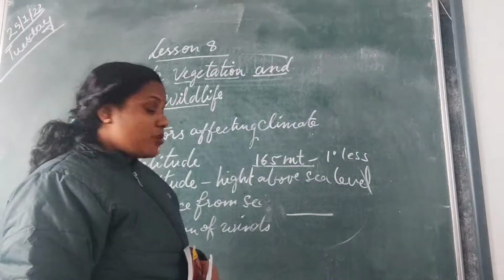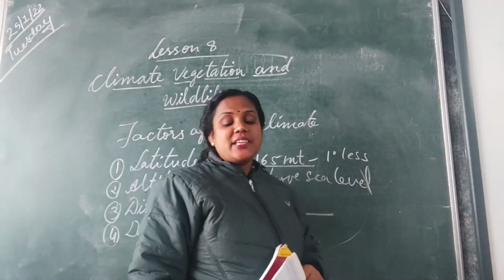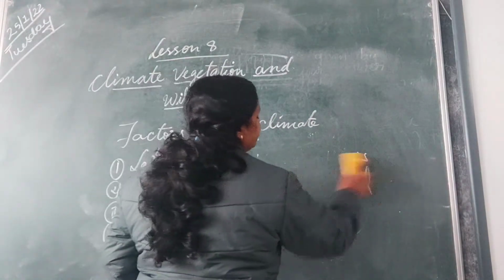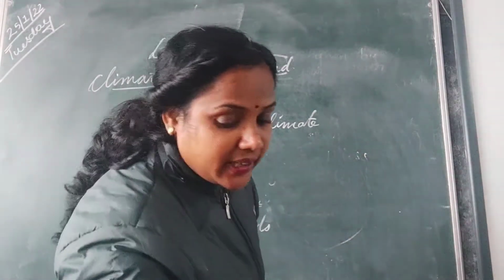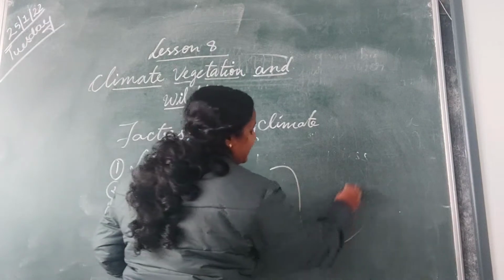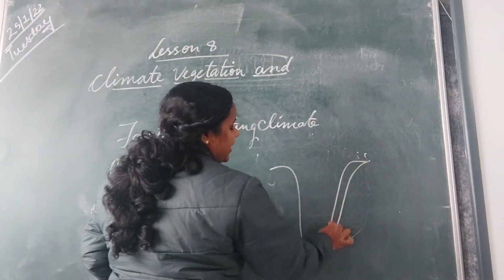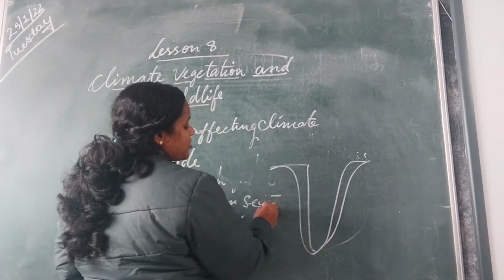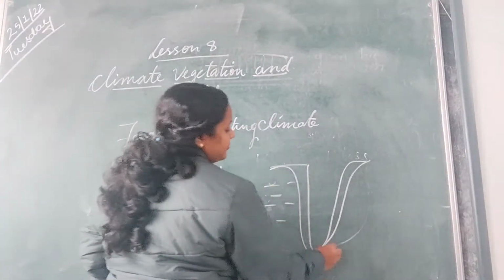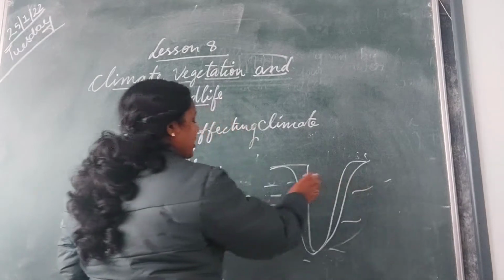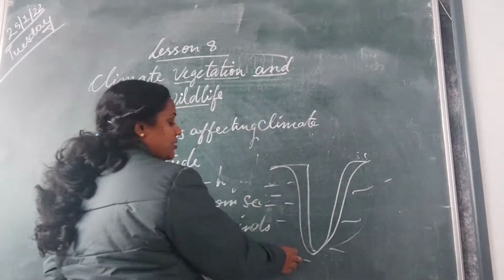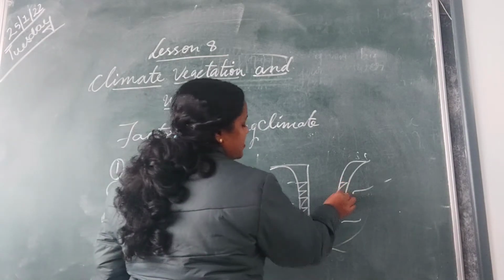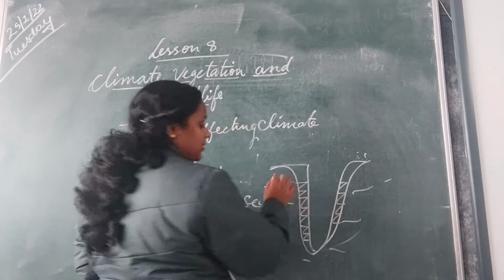That's why those areas which are close to the sea, if you look at peninsular India, the areas you are learning about, the eastern coastal plain and western coastal plain, they are close to the sea. Here there is the Bay of Bengal, here the Arabian Sea, the Indian Ocean. So the eastern coastal plain and western coastal plain are near the water.